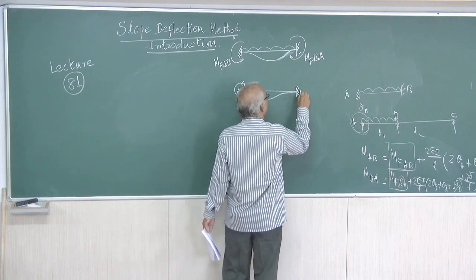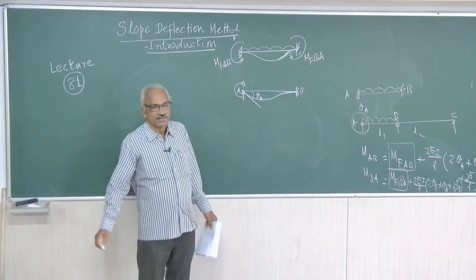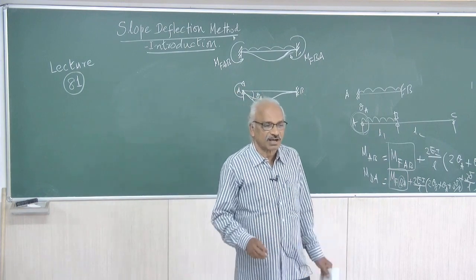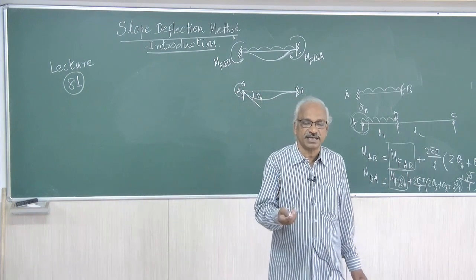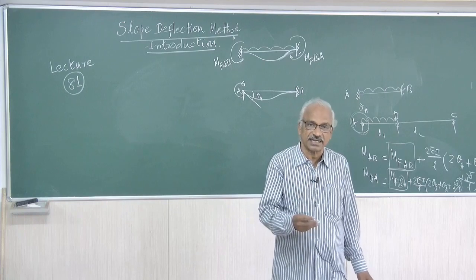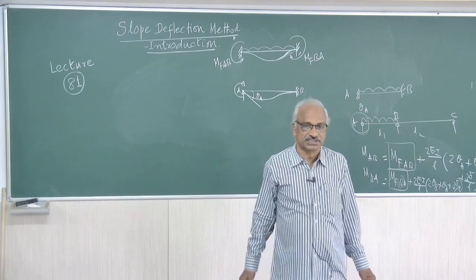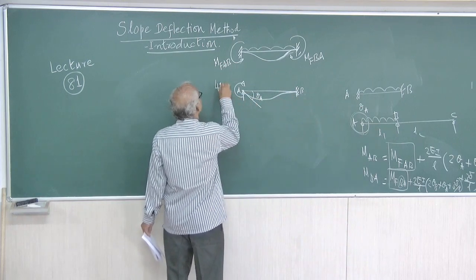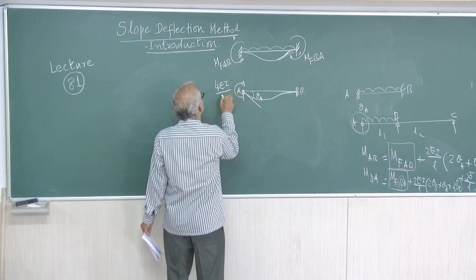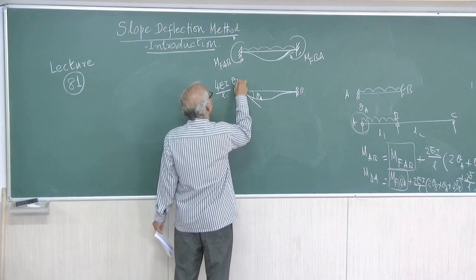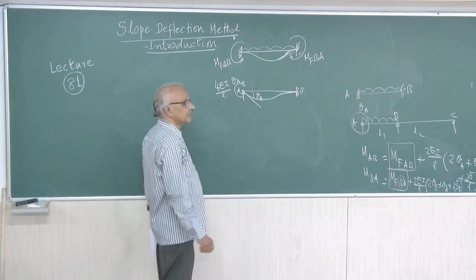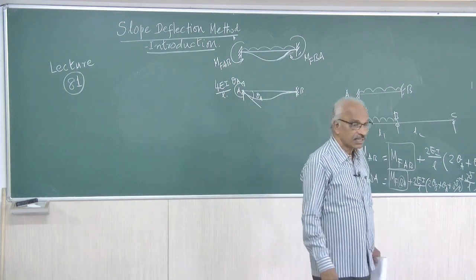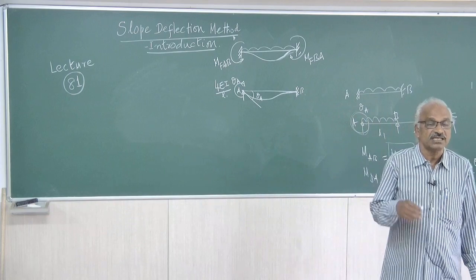This is B. Right. Now, the moment that is required for causing a rotation of theta A at the near end, when the far end is fixed, is given by 4EI by L into theta A. When theta A equal to unity, it is 4EI by L. That 4EI by L is called the stiffness.